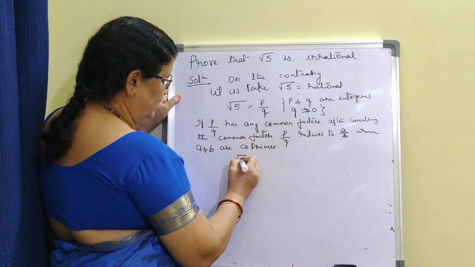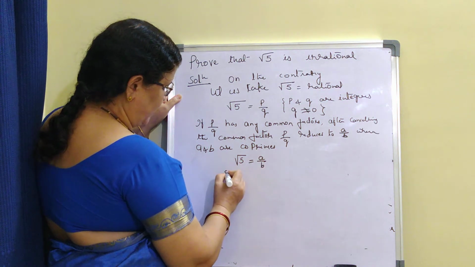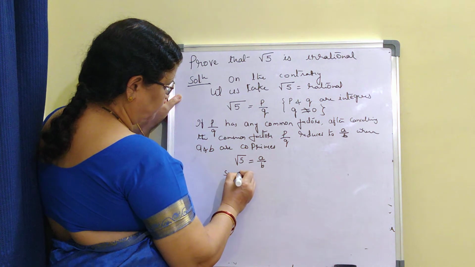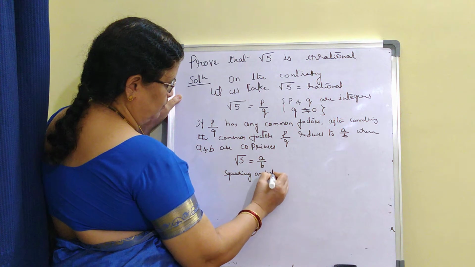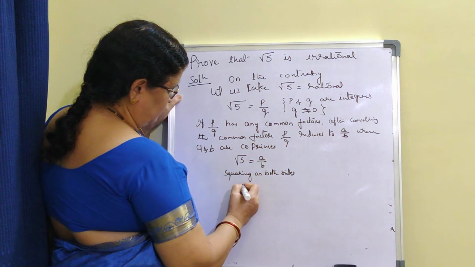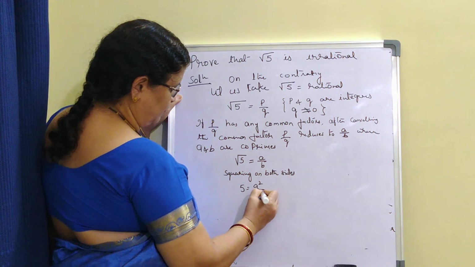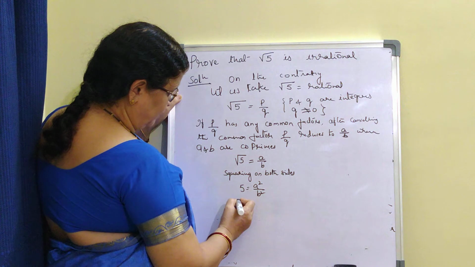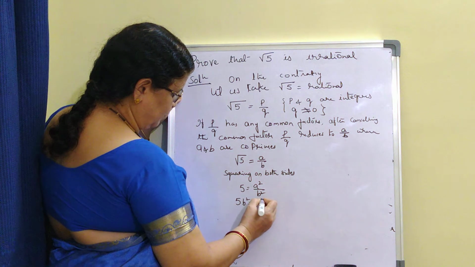Now root 5 is equal to A by B. Squaring on both sides, what I will get? 5 is equal to A square by B square. Cross multiply. 5B square is equal to A square.